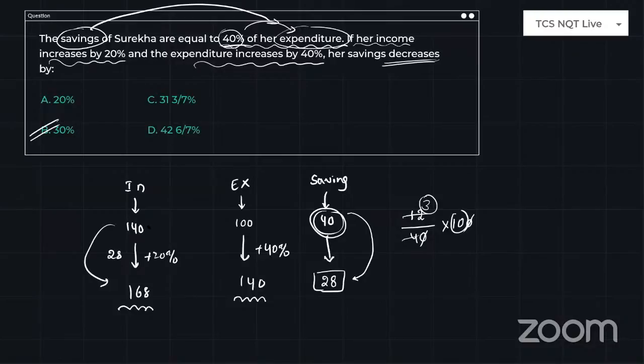If you start with 100, trust me guys, you can't do this problem within 1 minute. If you start with the expenditure as 100, this is the key where you can complete these types of problems very easily. Tell me, is it the key point or not? Where to start the problem and where to end the problem?